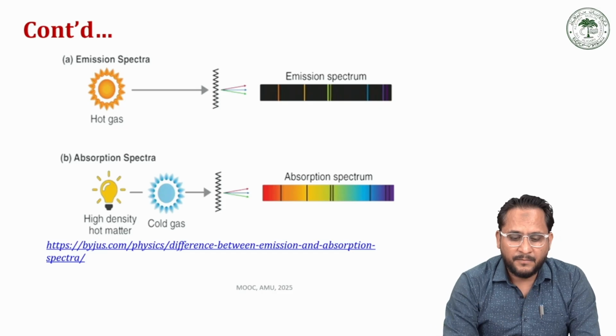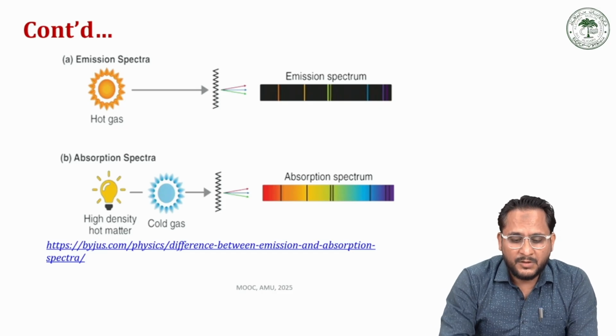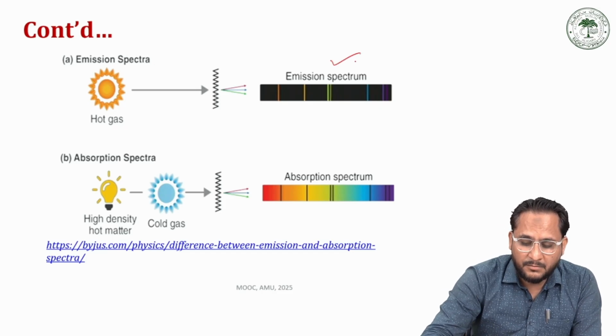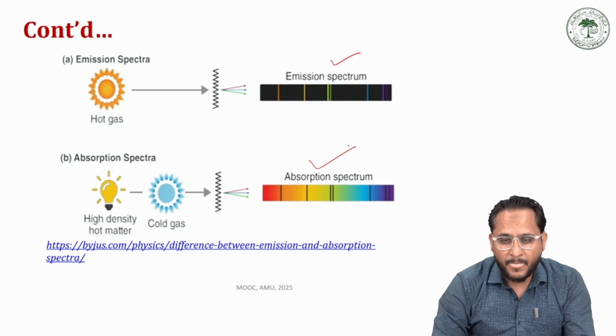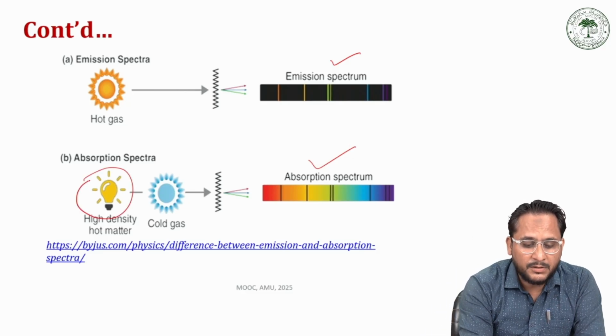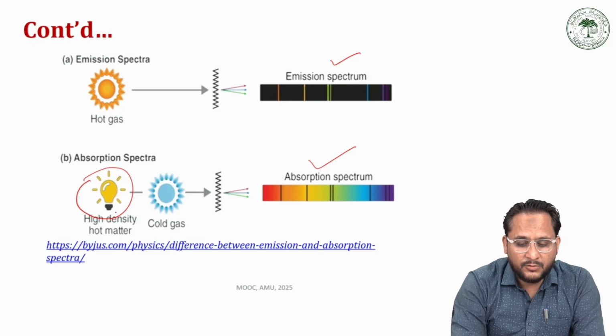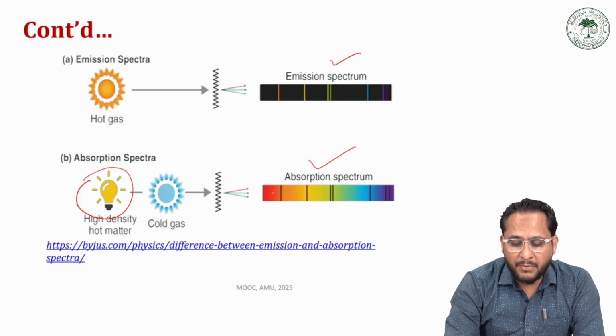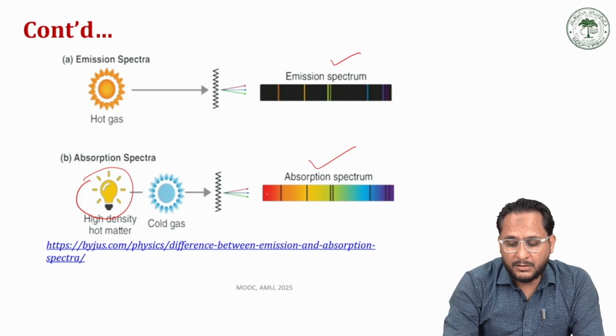So this is the spectrum. This is for the emission spectrum. This is for the absorption spectrum. As I said, in an absorption spectrum, since a light source is used, we get a bright background, or a continuum of bright color.